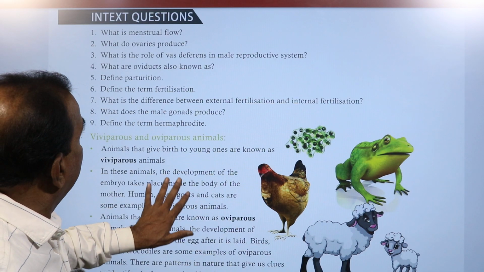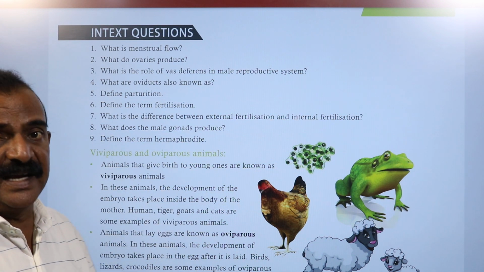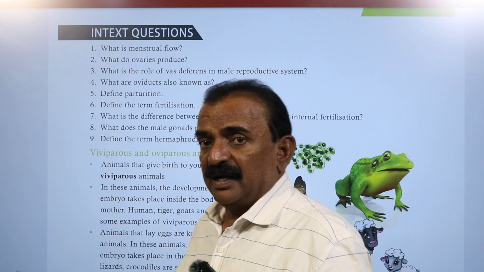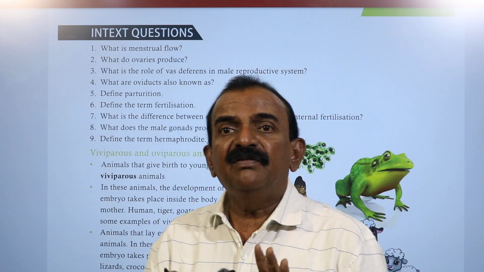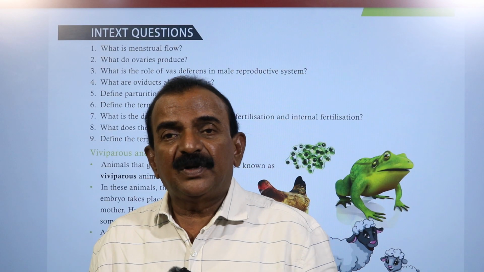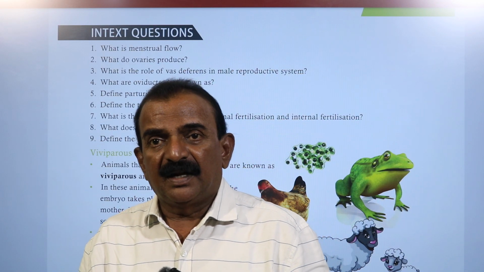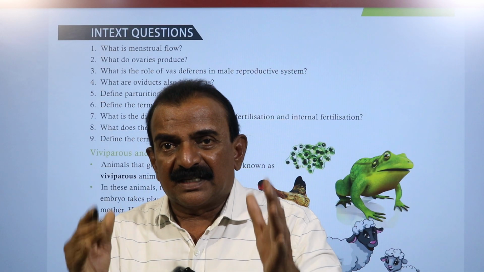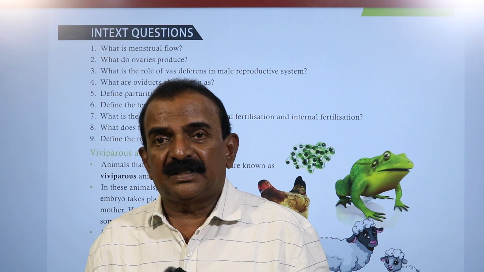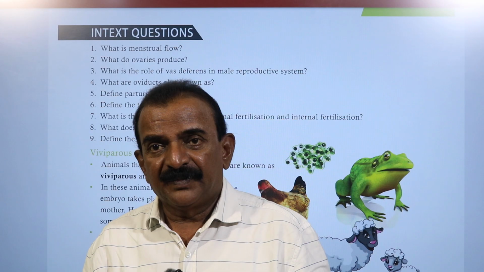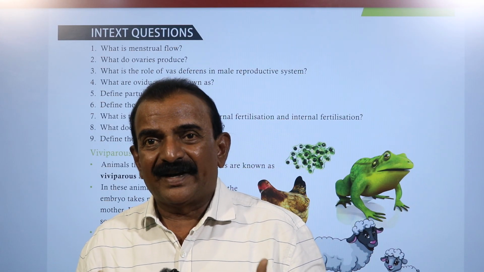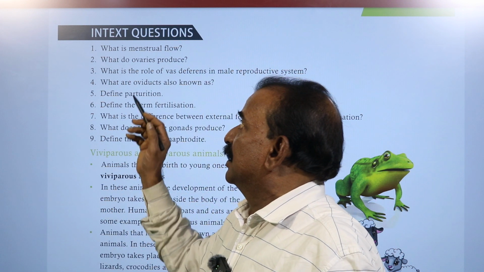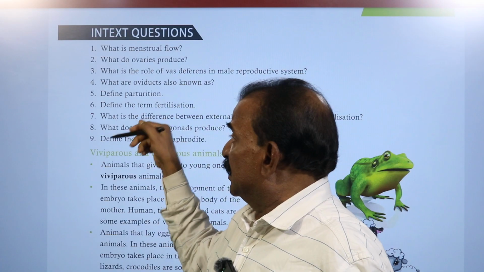Children, there are 9 in-text questions given. In this video we discuss the human male reproductive system and the human female reproductive system, the structure of the sperm cell, what is fertilization and how the zygote is formed, what is the gestation period, and what is parturition. And now we need to write the answer for the 9th question.